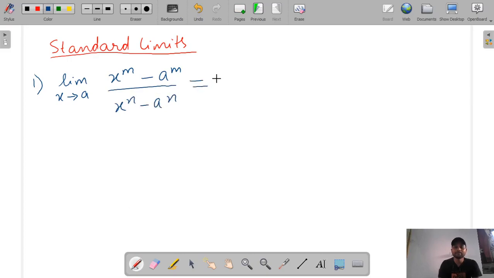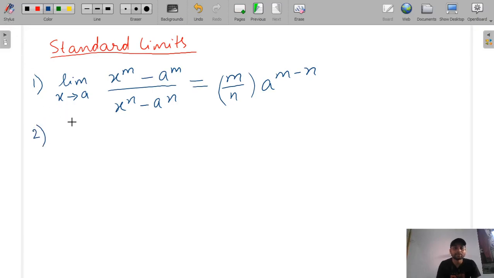This can be written as m by n a raised to the power m minus n. So these are our standard limits. You should remember all this, because this will help you to solve the questions very fast in the GATE examination.